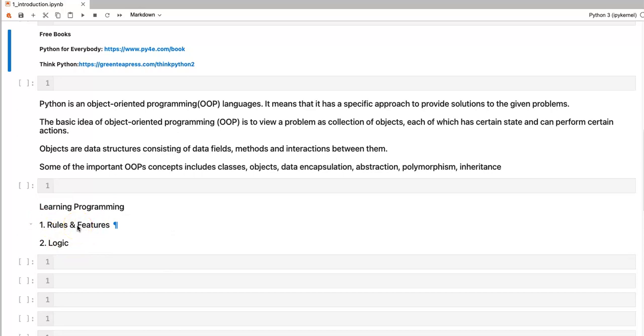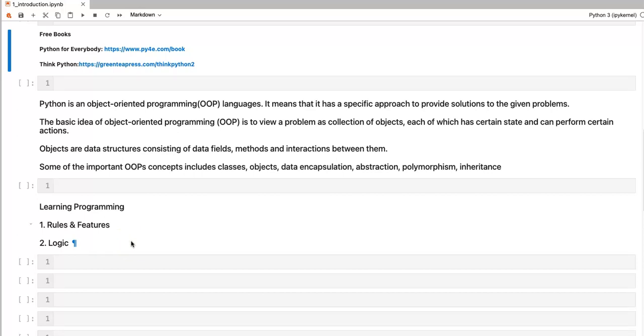So while learning any programming language, you have to focus on these two things. If you're a beginner, focus first on the rules and the features, and slowly when you know them, you can start writing programs, first simpler ones and then complex programs.